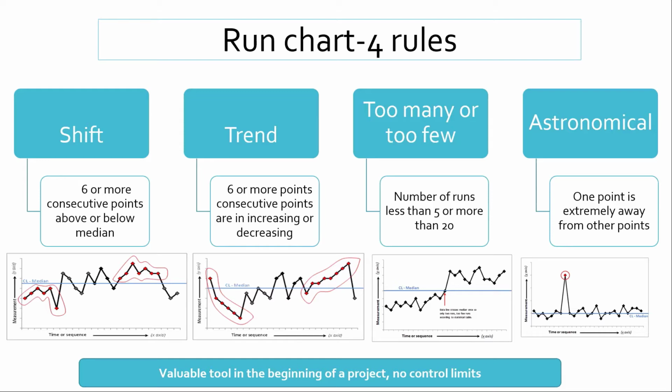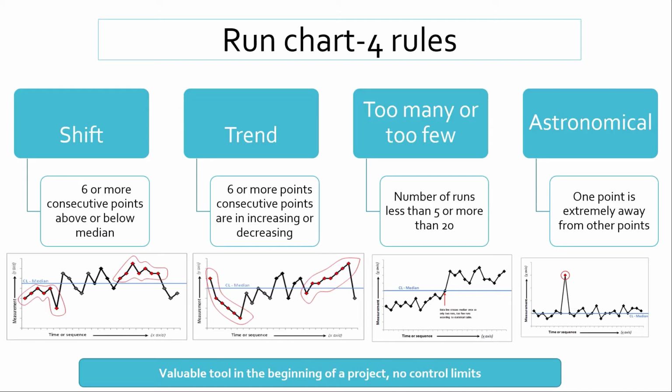And what is next? Astronomical value. Astronomical value means 1 point which is extremely far away from the other points. So at a glance we'll point out, oh, there is an astronomical point which is away from the remaining points. So these are the 4 rules in the run chart.